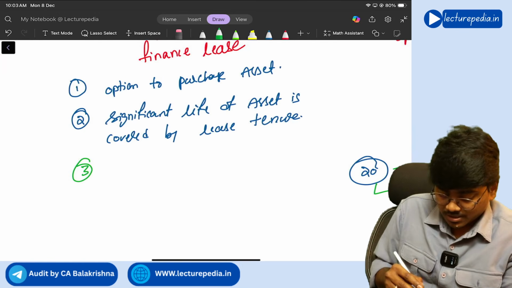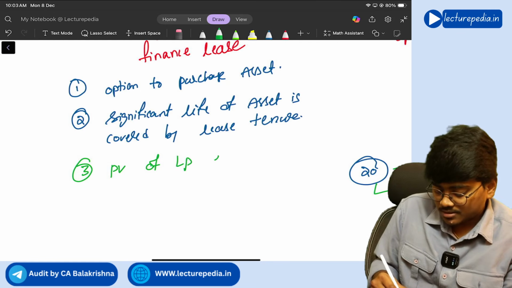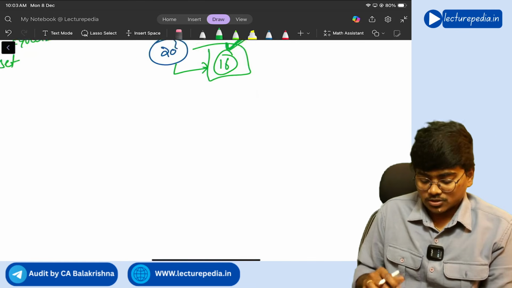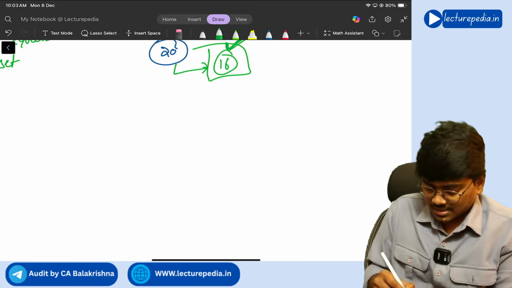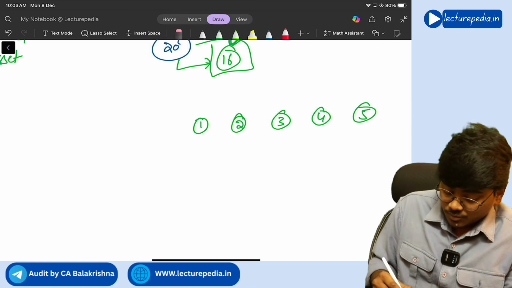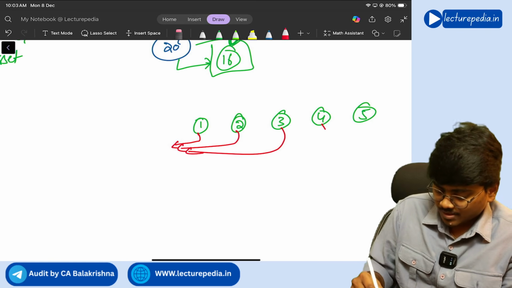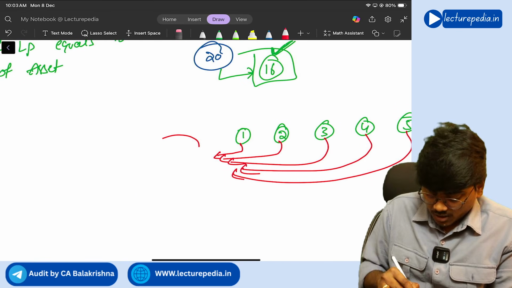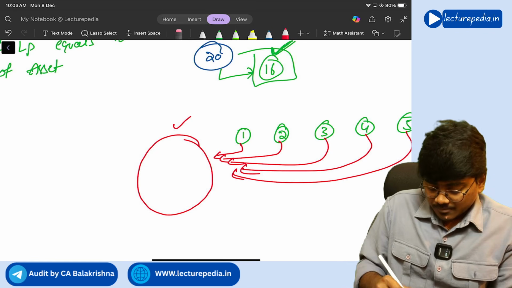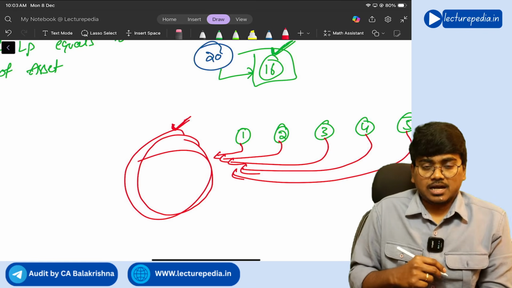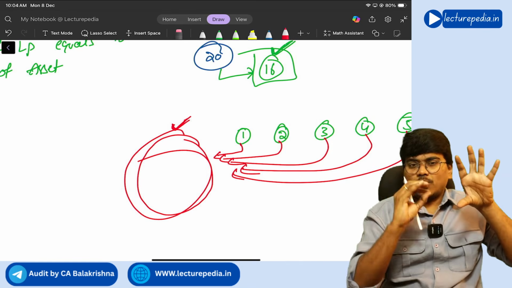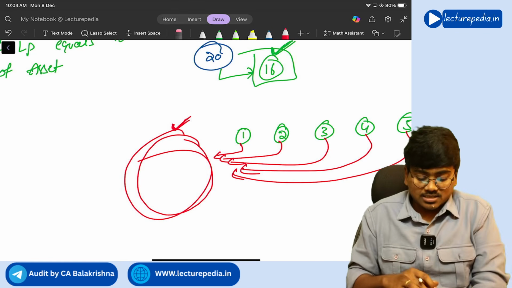Got it? Next, third feature: the present value of lease payments equals the value of the asset as on this particular date. Every year the lessee will pay lease rentals: year 1 lease rental, year 2, year 3, year 4, year 5. Like this, every year he will pay the lease amount. Now if you bring all those lease payments to the present value, it will be almost equal to the value of the asset as on today. Understand? That is the third feature.